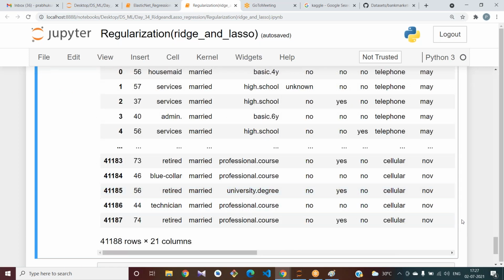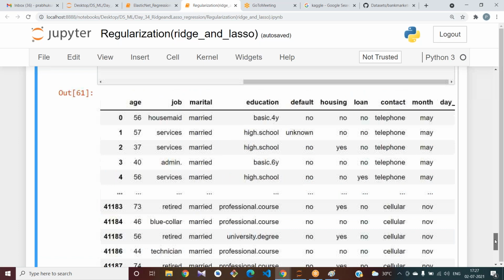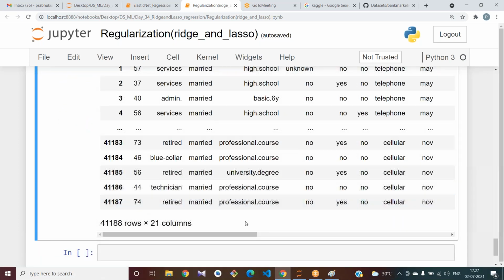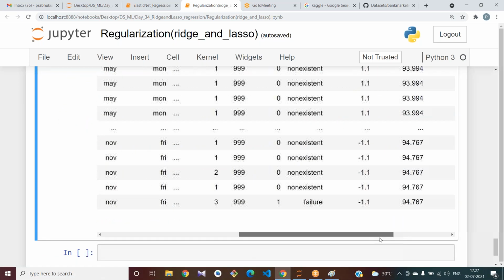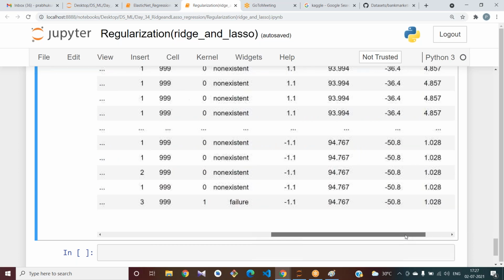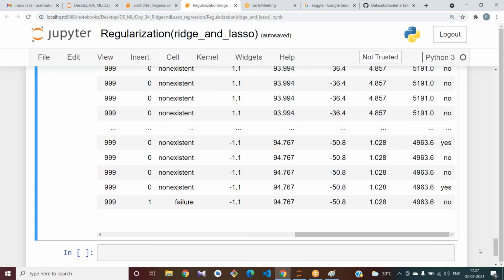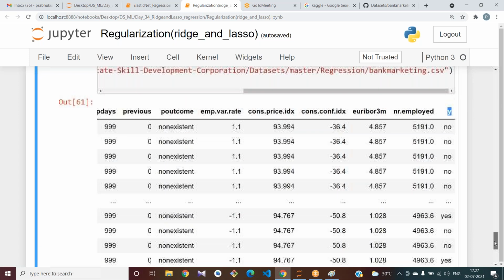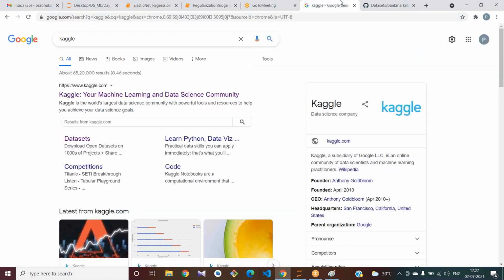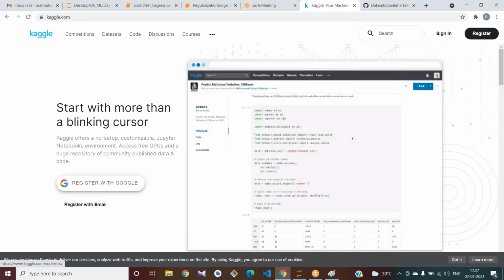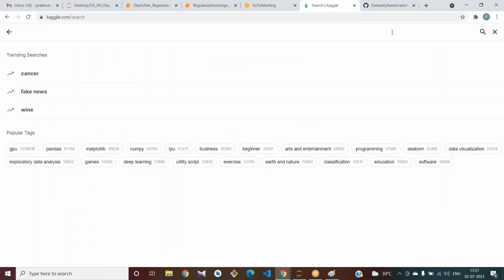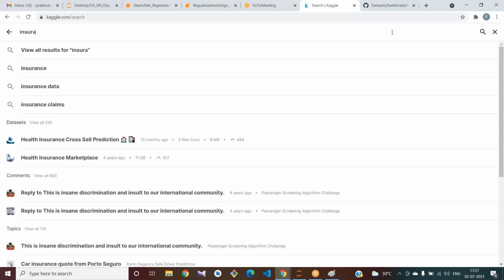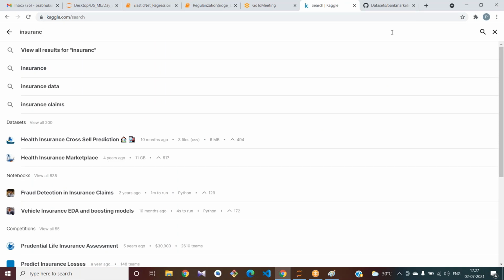Okay, if this data set is not suitable, let us stop using it. There are no continuous values here, constant values we have. Let us use another data set from Kaggle. Insurance data set.